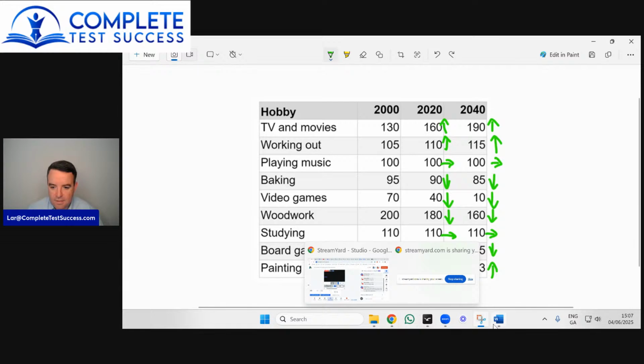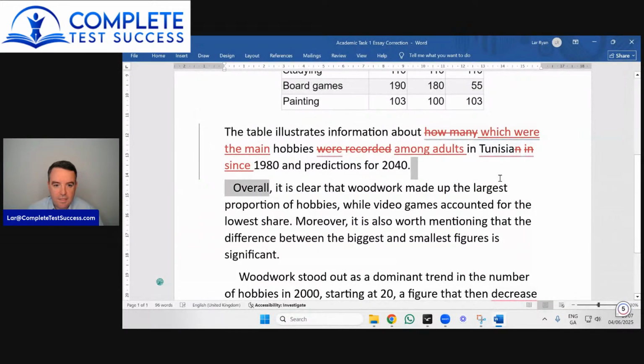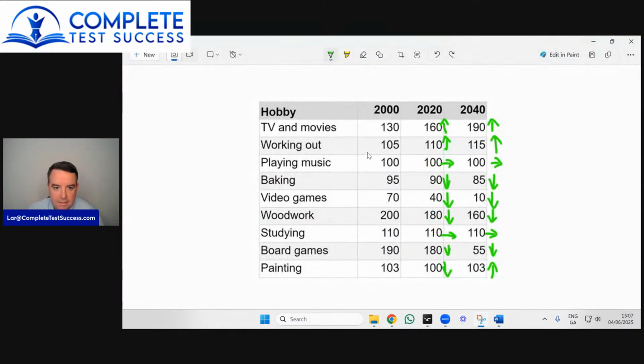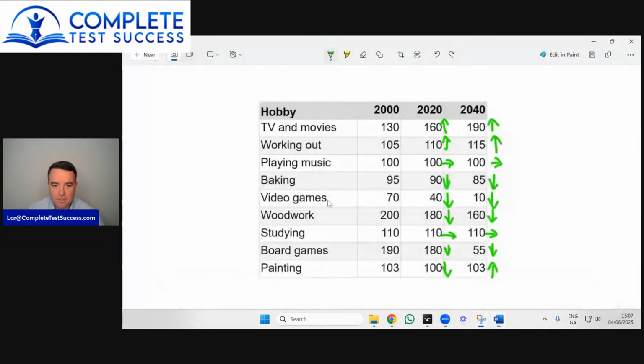Okay, so let's have a look then at this overview. Overall, it is clear that woodwork made up the largest proportion of hobbies, while video games accounted for the lowest share. Okay, so maybe that's true as well. So let me look at that again. Woodwork made up the largest proportion of hobbies. So woodwork is here. 200, yeah, so it was highest there. 180, well, no, because this one and this one are both 180. So you can't say that.